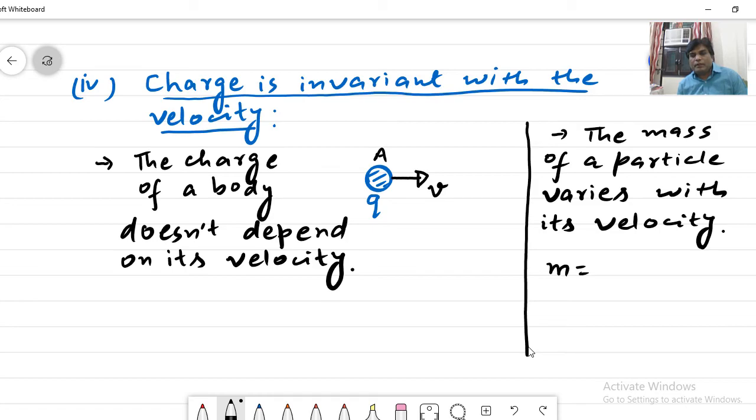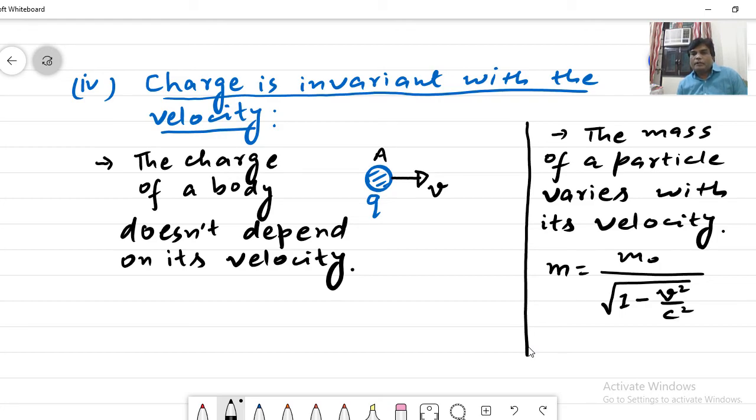m equals m naught divided by the square root of 1 minus v squared by c squared.